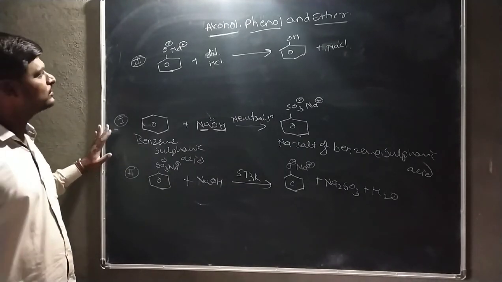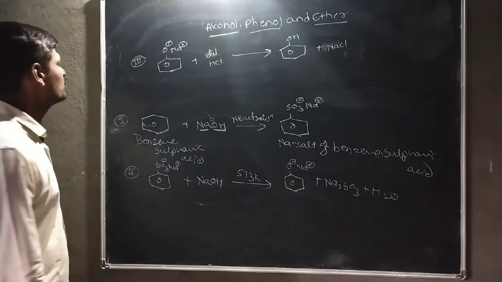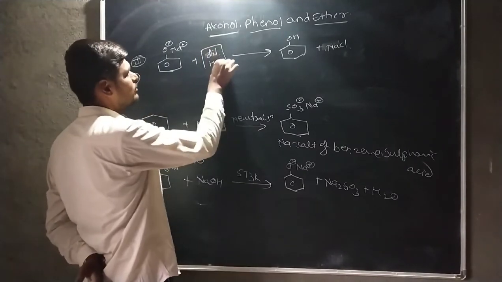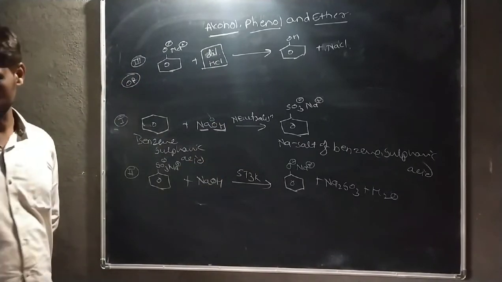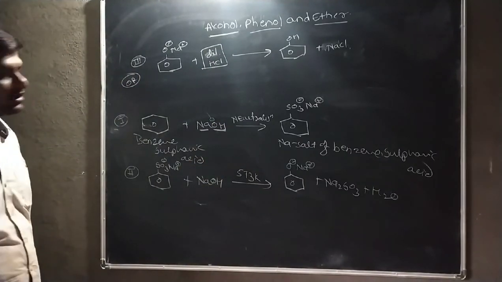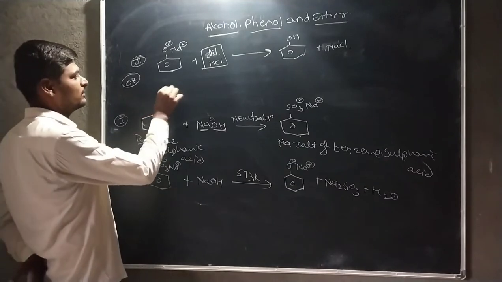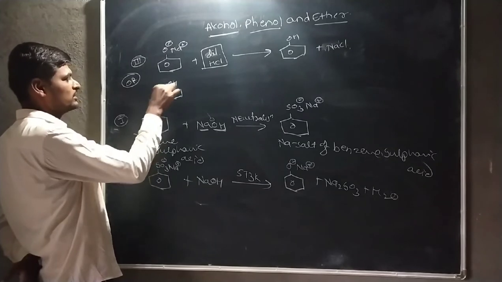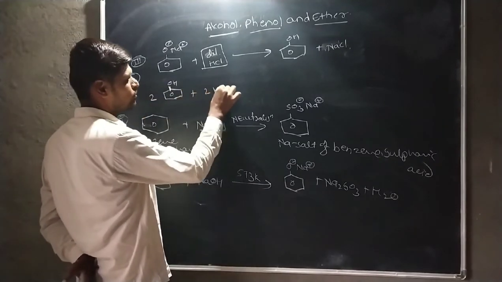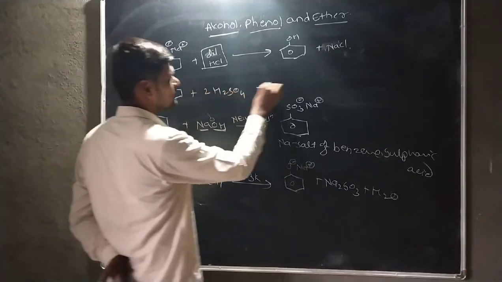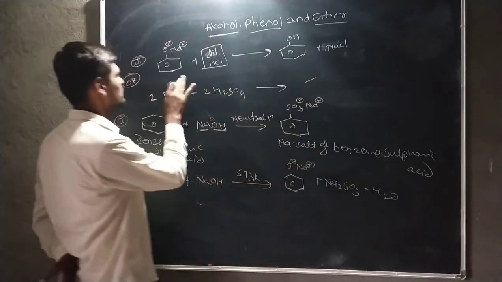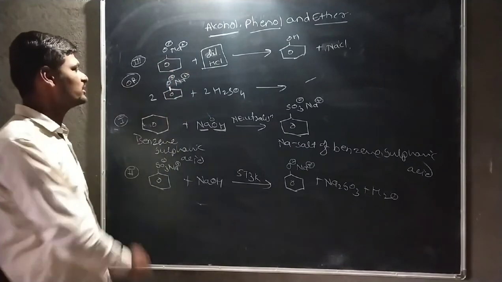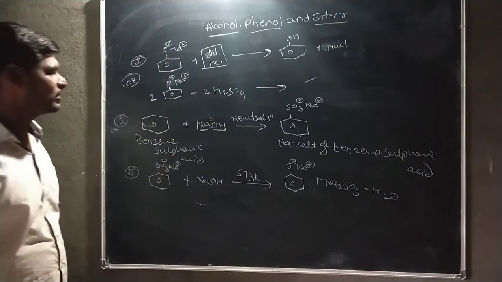Or instead of this third step, instead of dilute HCl, we can also use H2SO4. Here in this step, two molecules of sodium salt of phenoxide, O minus Na plus, are used with H2SO4.